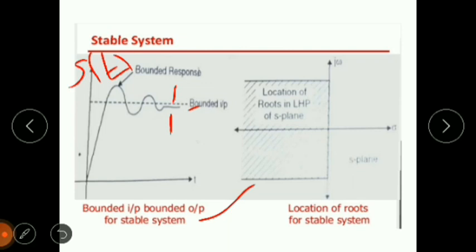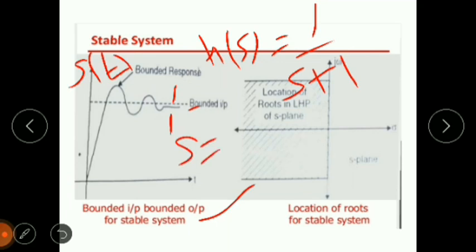Suppose we have a system H(s) given as 1 upon s plus 1. Here s is nothing but sigma plus j omega, the real plus imaginary term.